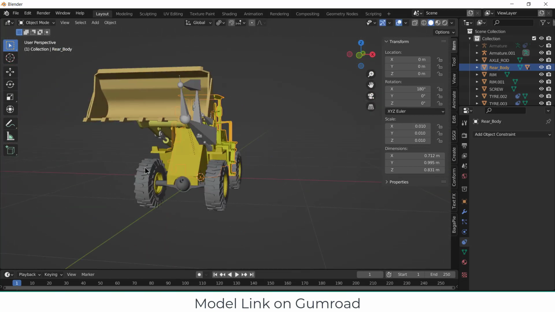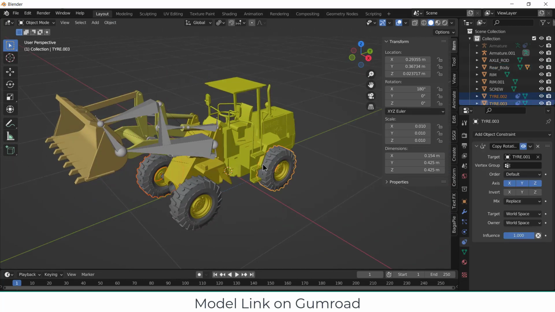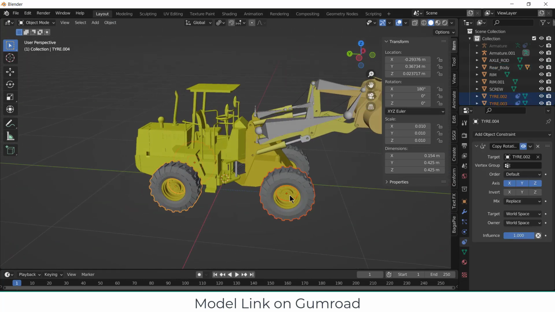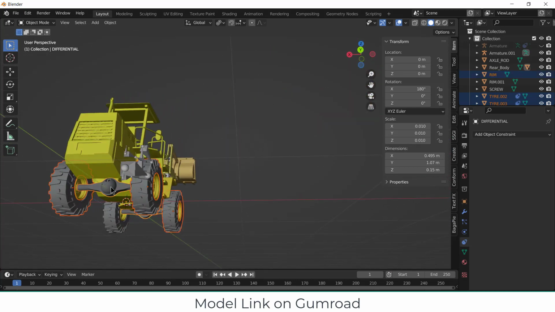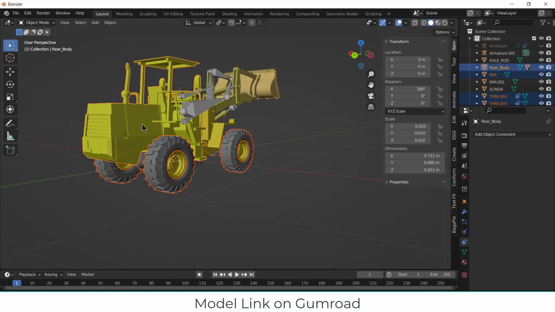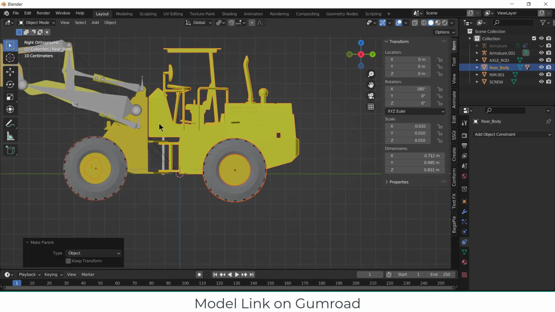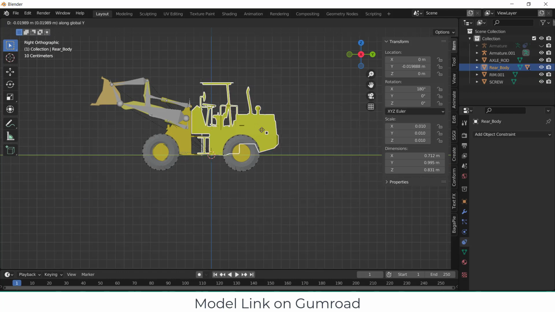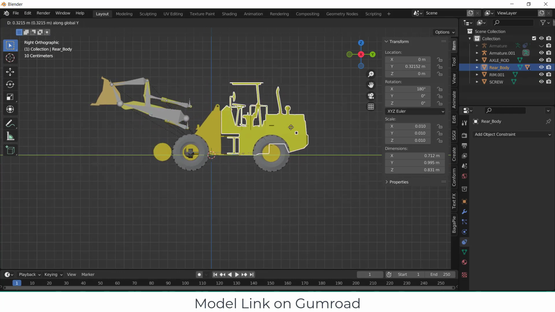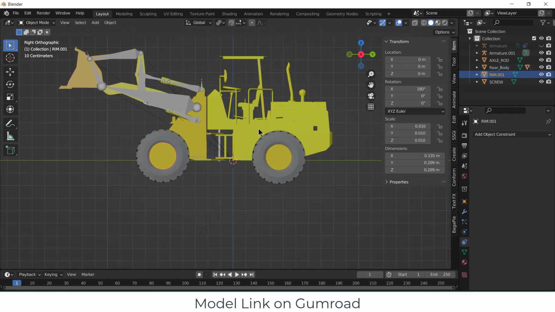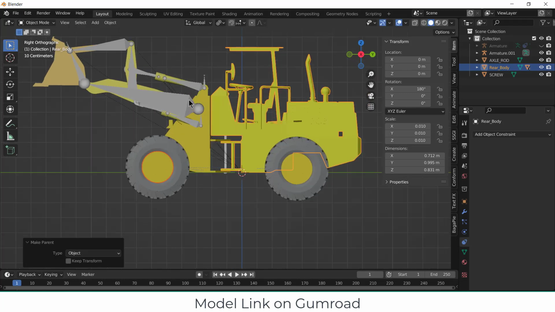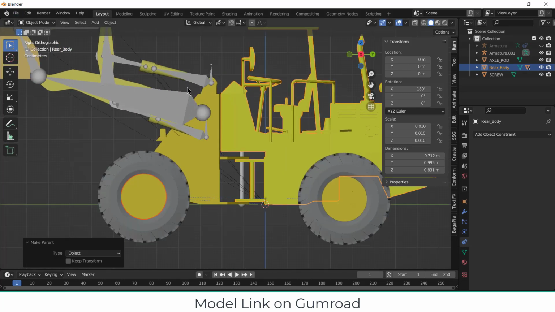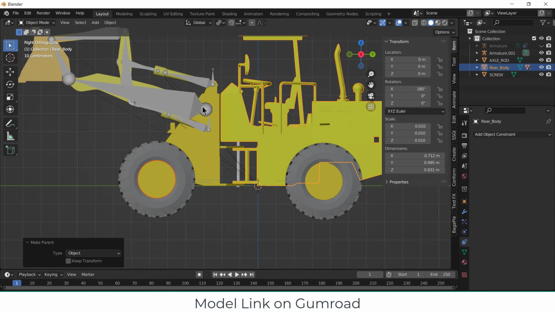If I select this now, G Y. Oh, I forgot to do parenting. Select this, select this, select this, press Ctrl P, object. These three, G Y. Ctrl P, object, G Y. Now here we have a problem: these bones are not moving with it.